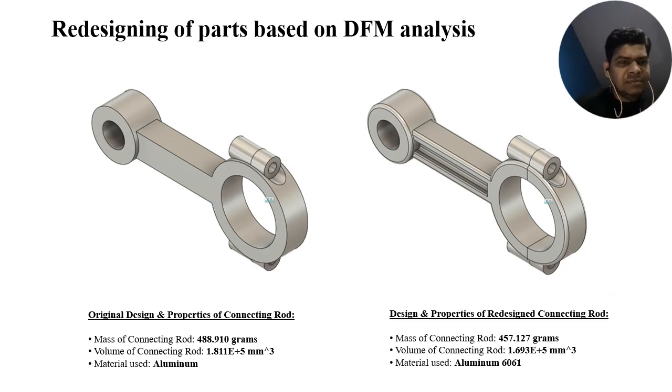Here you can see the redesigning of a part based on a DFM analysis: the original design and properties of a connecting rod, and another picture of the design and properties of the redesigned connecting rod. The mass of the connecting rod, the volume of the connecting rod, and also the material used for that connecting rod have changed. You can see a difference in the numbers.